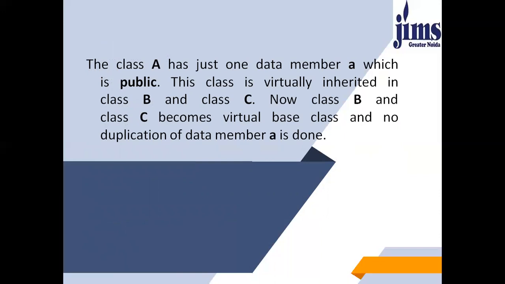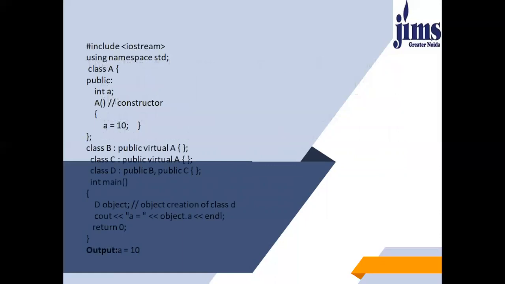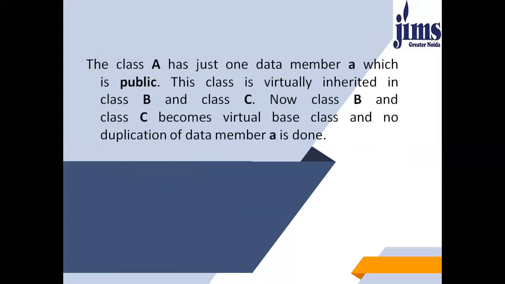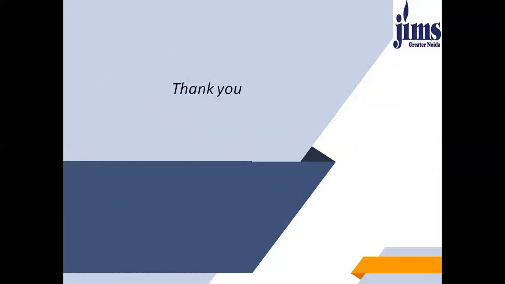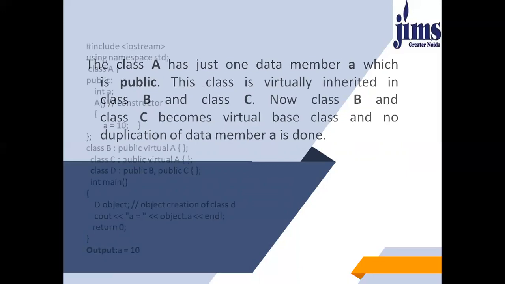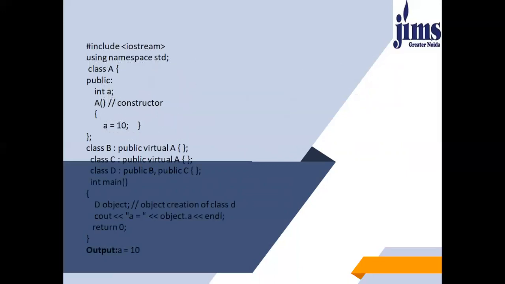The class A has just one data member A, which is public. You can see in this example, I have created a class A. Under this class, I have created one variable which is public. This class is virtually inherited in classes B and C. You can see again, class B colon public virtual A. Then again class C public virtual A. I have derived from class A by using the virtual keyword.